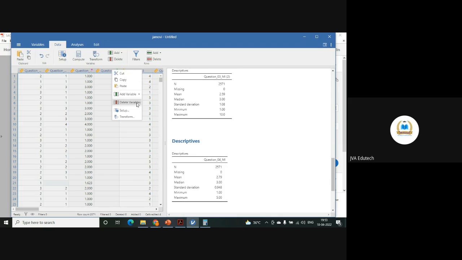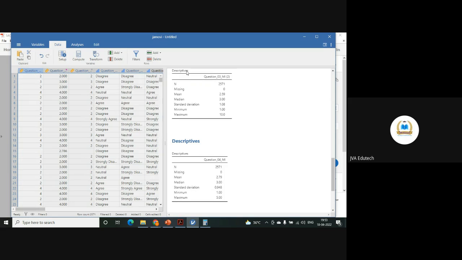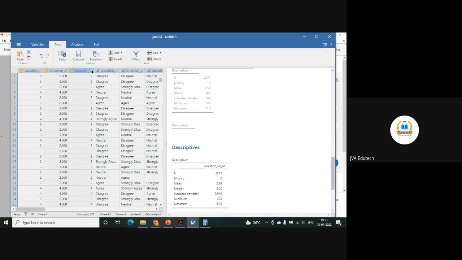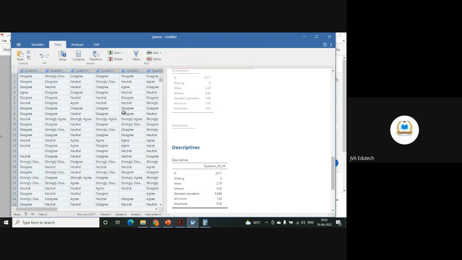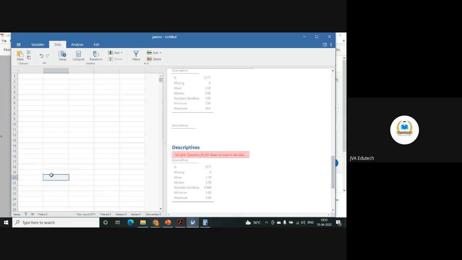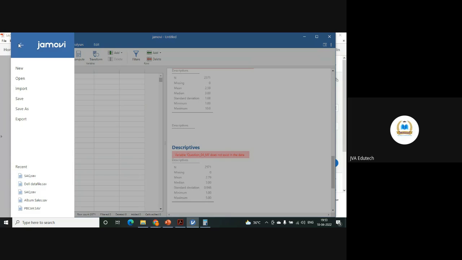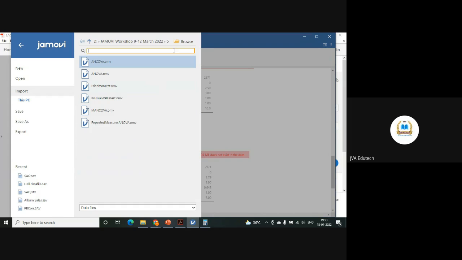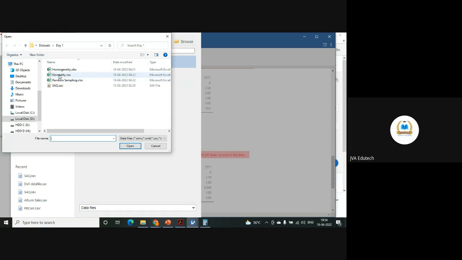So first we will delete all this and create a new variable. We will open a new file, because in this only if you import a new file, it will be imported side by side. So first you remove this or close this software and open it again. So one thing you can do, you can select all and delete. Now this is clear. And open another file, import this file normally.